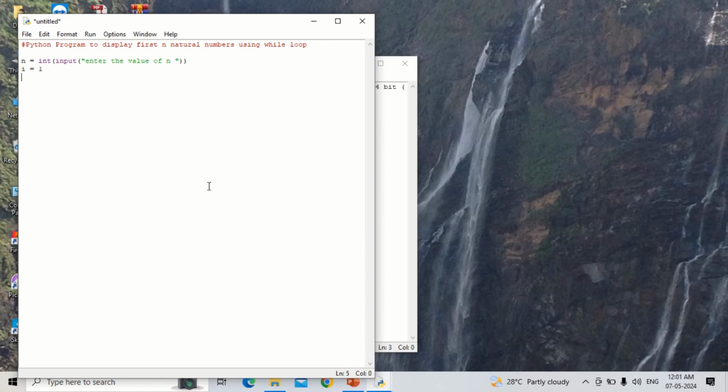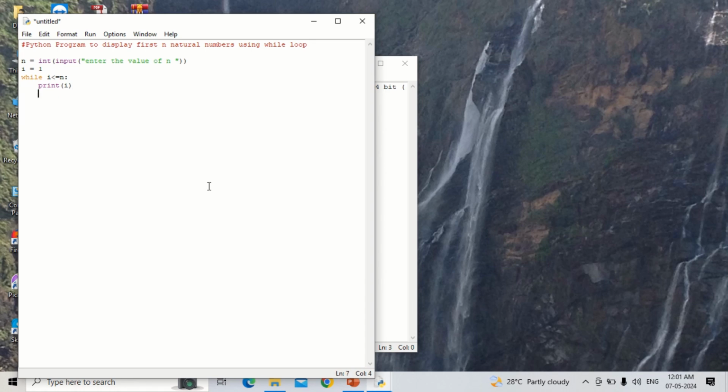Then after that we use the while statement. That means we write while, it should be written in lowercase, space, condition. So the condition is i is less than or equal to n. Then after that colon, press enter. So you can see the indentation space. Here I will write print within brackets i, close the bracket, press enter.